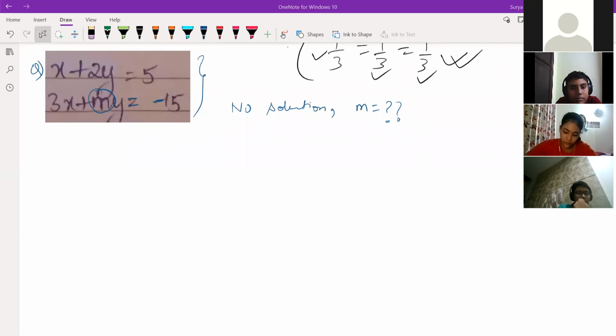So m can be many values, right? Yeah, it can be many values, not a problem. But only one solution will come, not many.